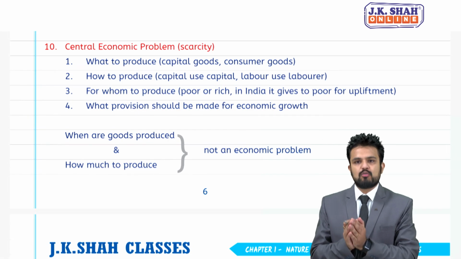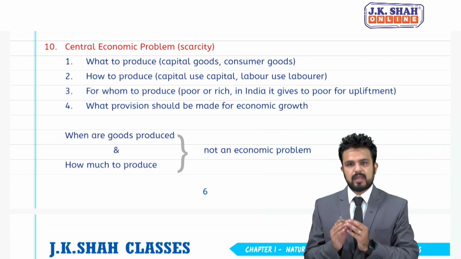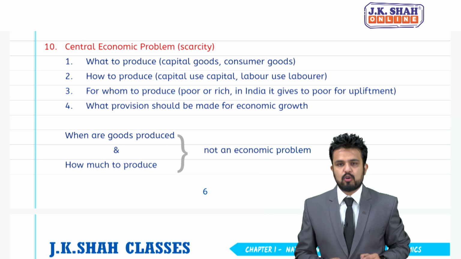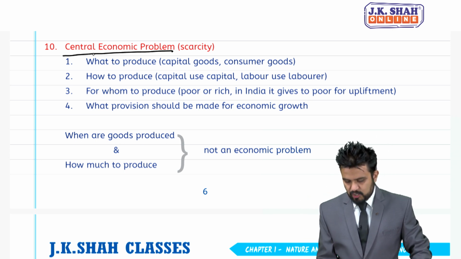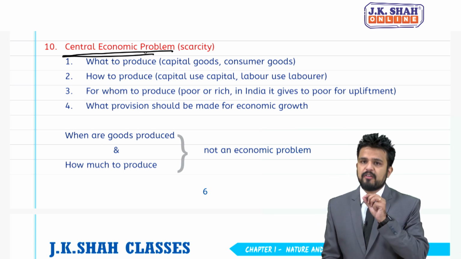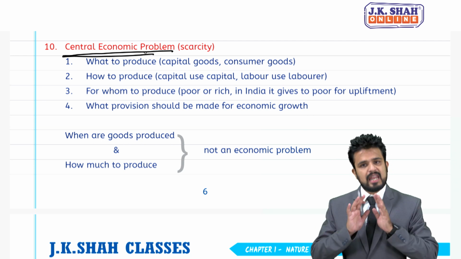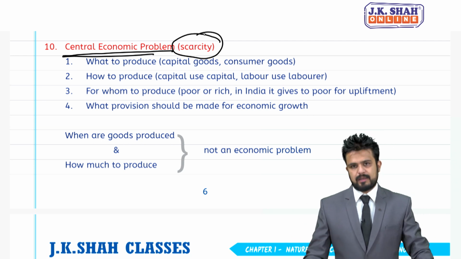Now let's move to the next concept, and the name of the concept is central economic problem. Again a very small concept but an important concept. Now if you can see, a common central economic problem faced by every country and every society is what? It's scarcity.